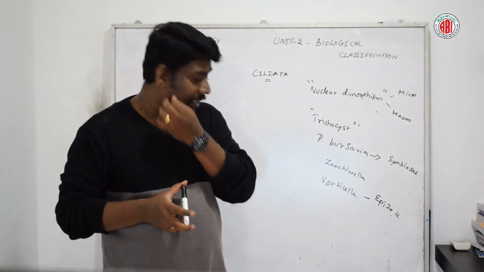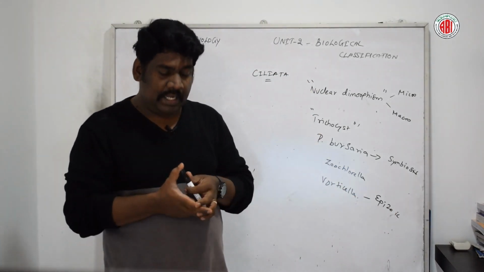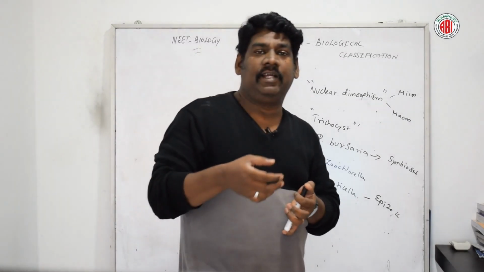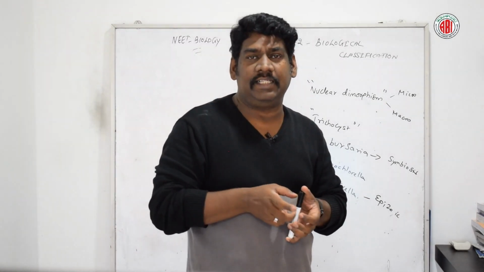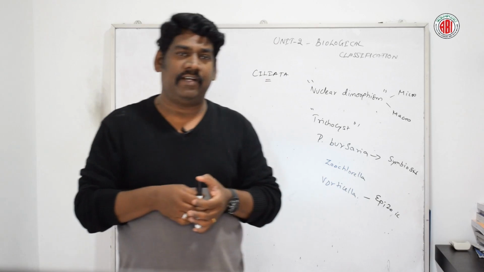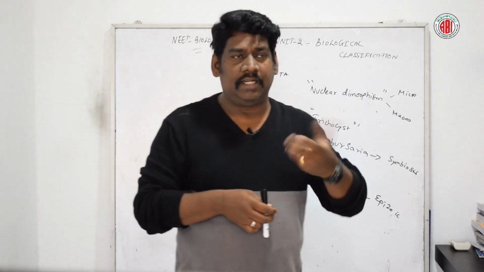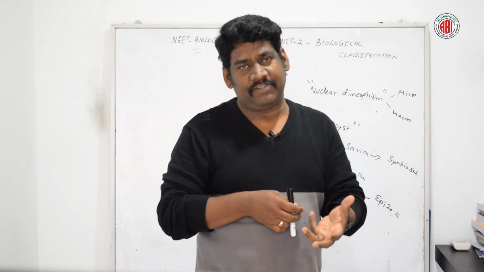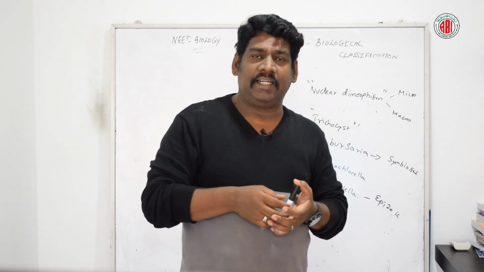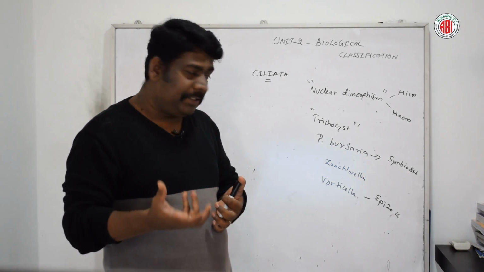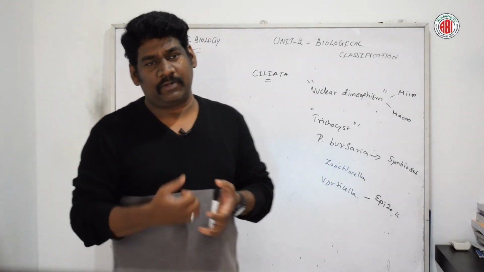Epizoic organisms survive on the bodies of other animals, and we can also call them ectoparasites. They depend on other organisms for nutrition and also for shelter, and these organisms are called epizoic or ectoparasitic.